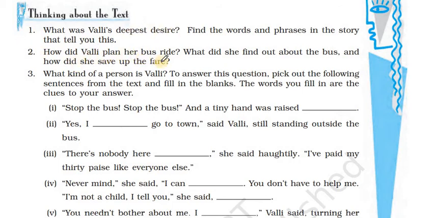How did Valli plan her bus ride? What did she find out about the bus, and how did she save up for the fare? So how did Valli plan her bus ride? She got to know the details by talking to her friends and neighbors who went on the bus ride. She came to know that the distance between her village and town was about 6 miles, 45 minutes distance, and 30 paise per trip. All these information she found out.